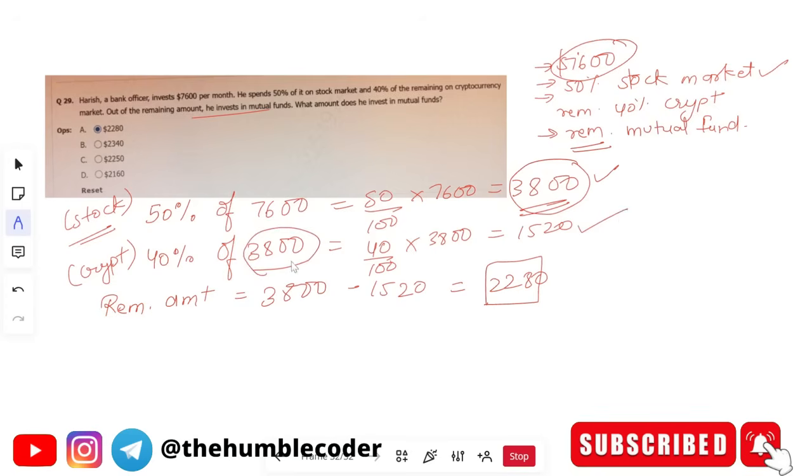So out of the remaining, if 50% is gone, which means out of 3800, if 1520 is gone, we are left with 2280. So this is the amount that he is left with, and he will invest all of this in the mutual fund. So the correct answer is going to be option A. Hope you have understood it. Let's move on to the next one now.